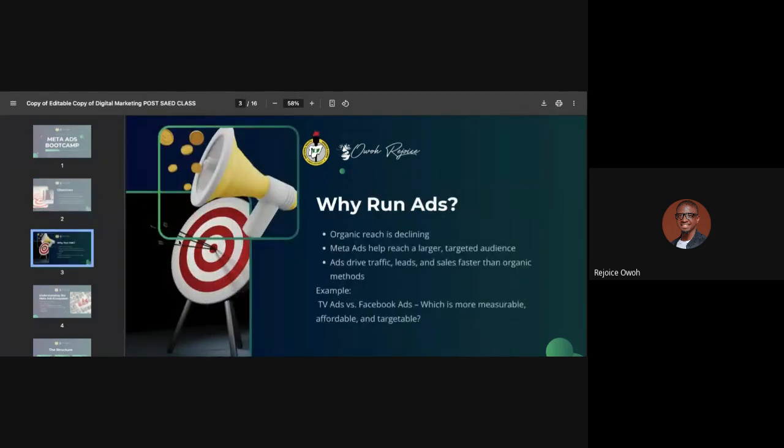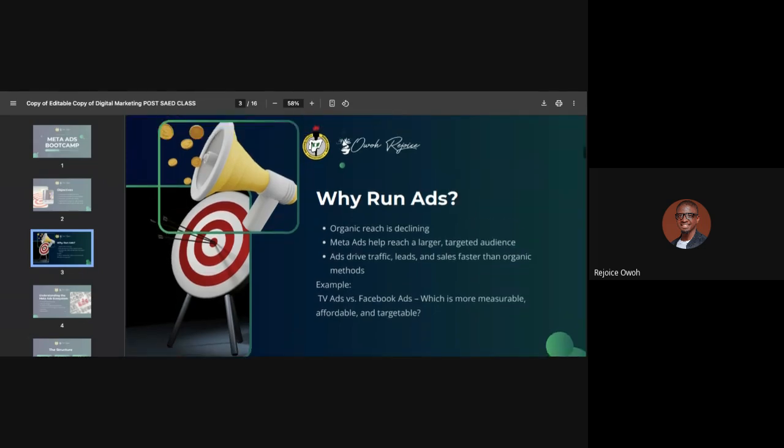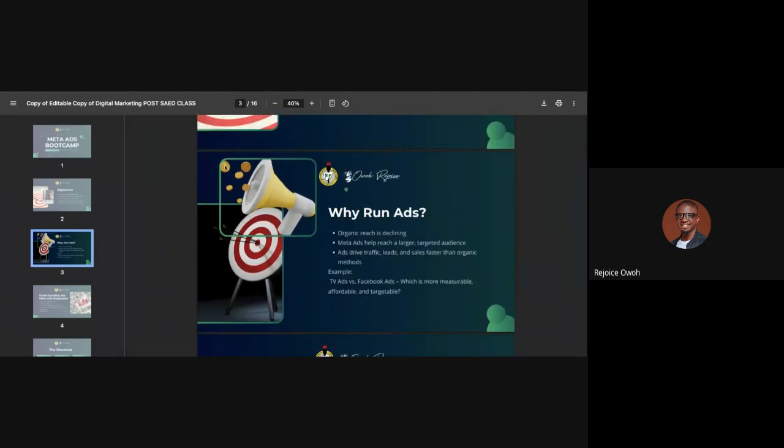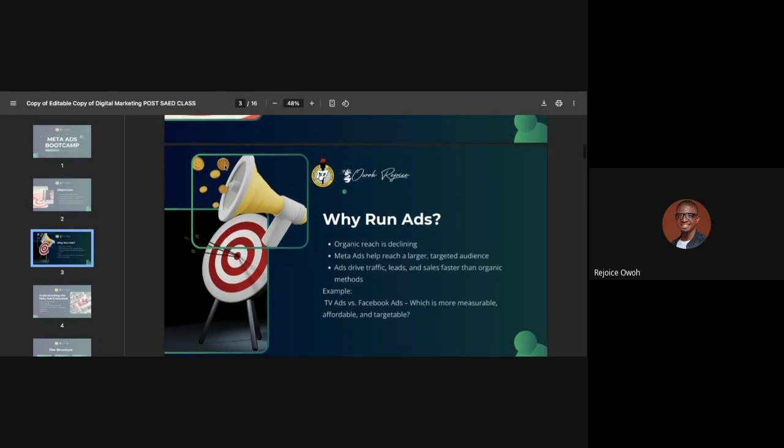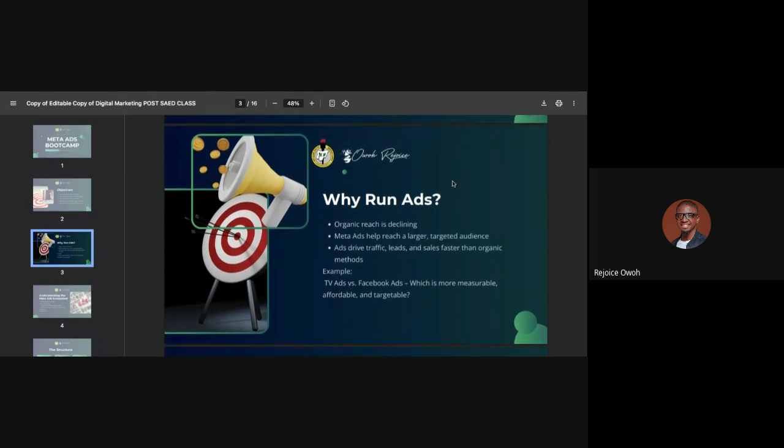Now guys, why are we running ads? What is the goal of ads? Can't we just promote our brands that way? Must there be ads, right? The main reason for running ads is, number one, organic reach is declining.